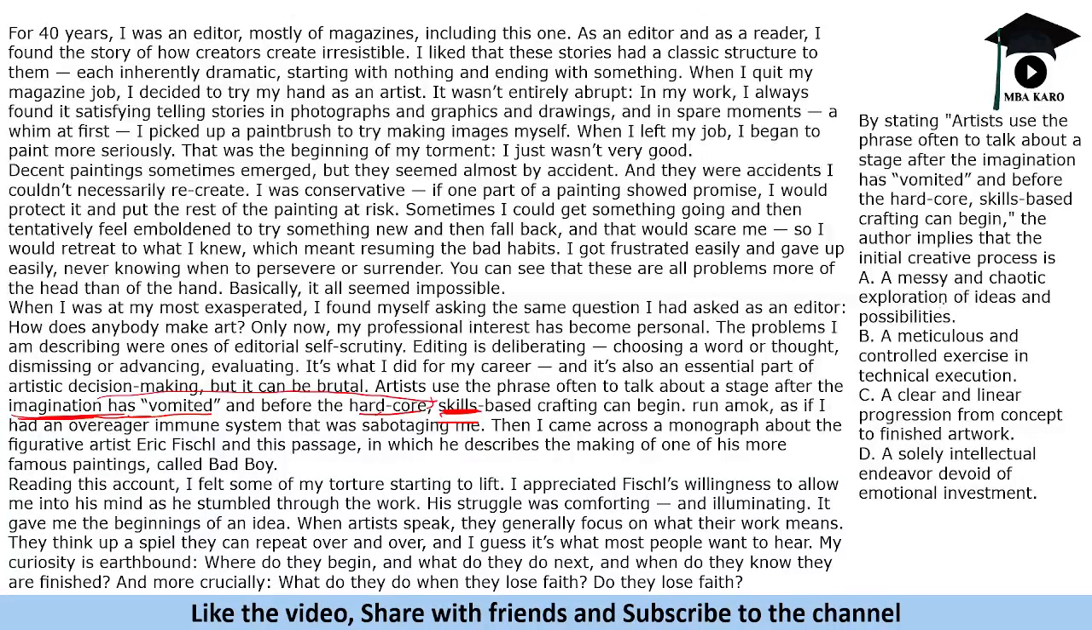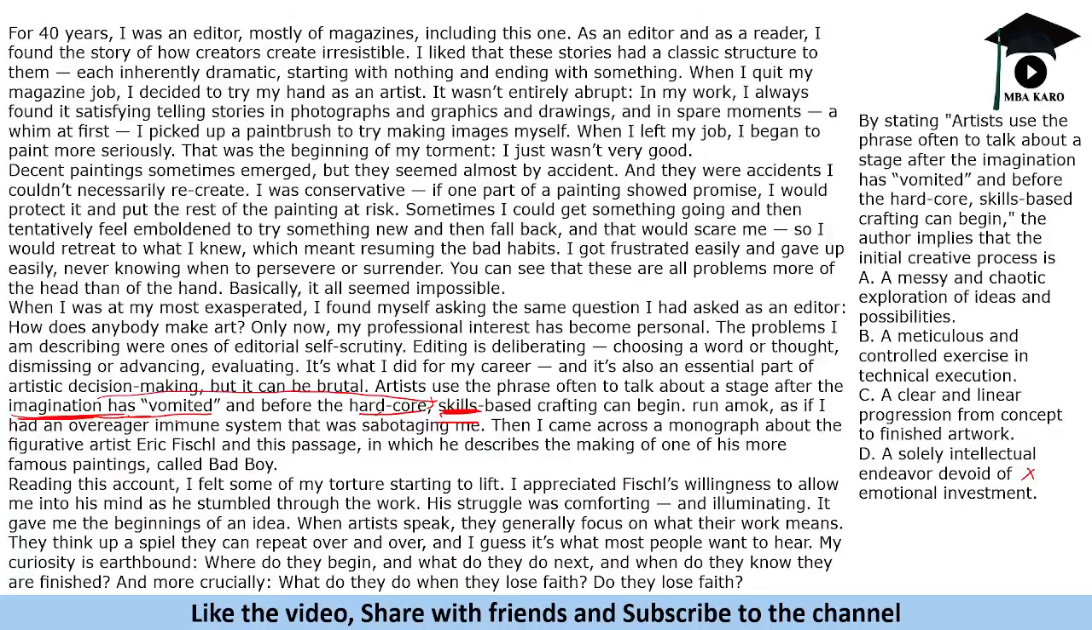So let's see this. A messy and chaotic exploration of ideas and possibilities, a meticulous and controlled exercise in technical execution, a clear and linear progression from concept to finished artwork, a solely intellectual endeavor devoid of emotional investment. Intellectual endeavor, emotional investment, not something that aligns with the lines of the passage. Clear and linear progression from concept to finished work.